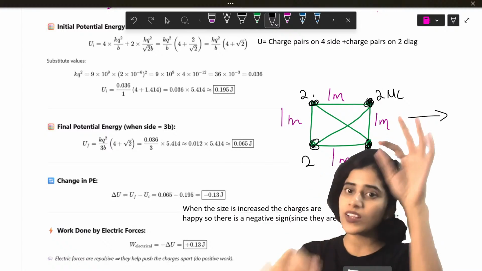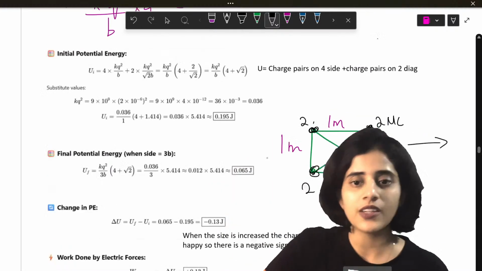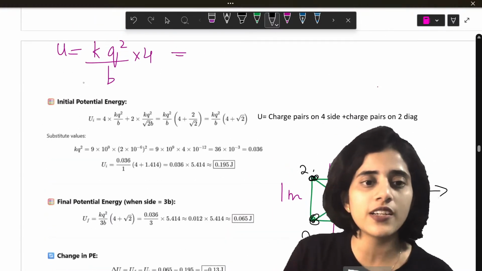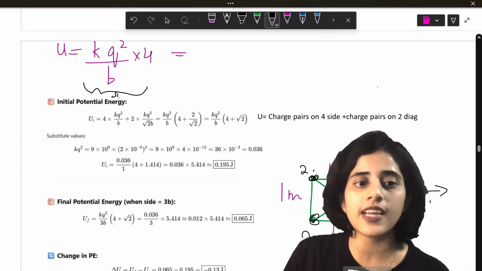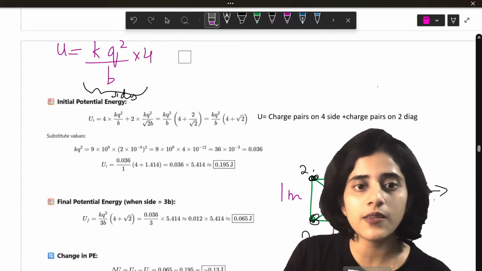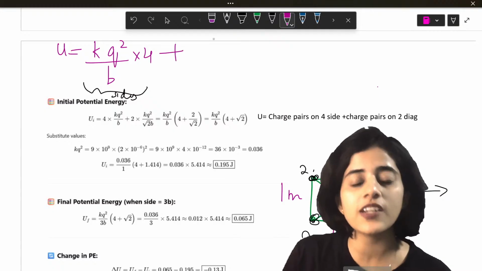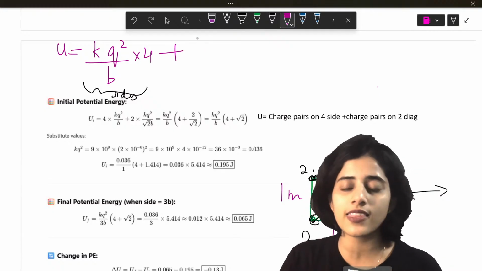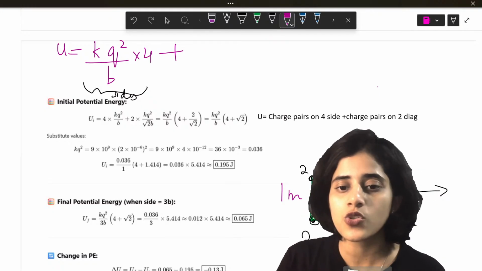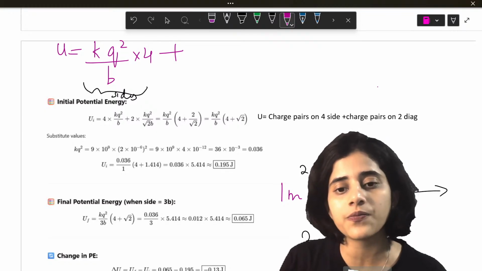The diagonal ones will also have a potential energy. Okay. So this is the potential energy because of sides. Now this one plus the potential energy because of diagonals. How do I get that? There are 2 diagonals. So how much would this side be?